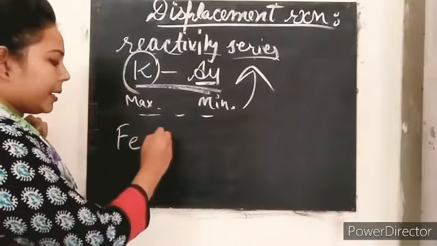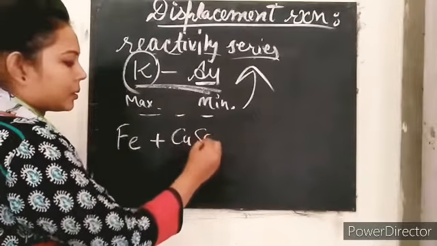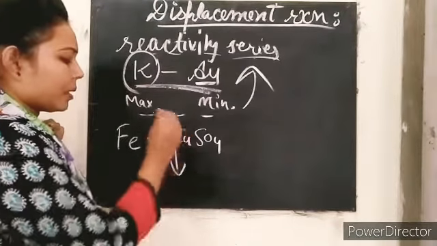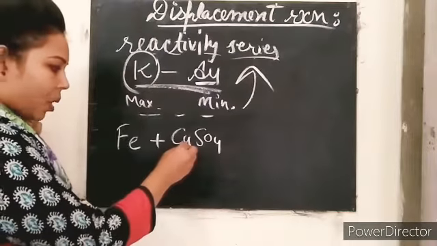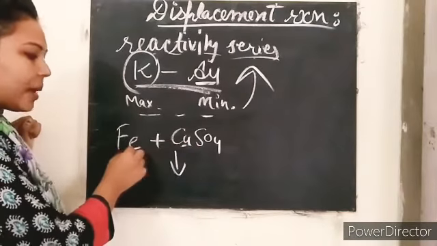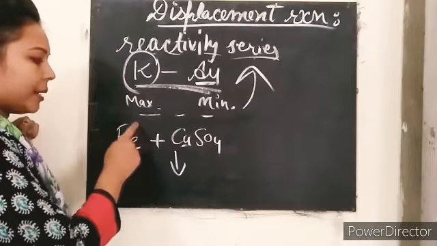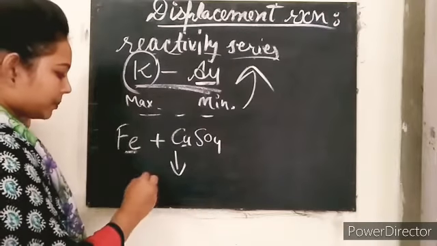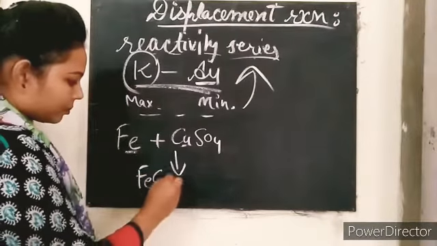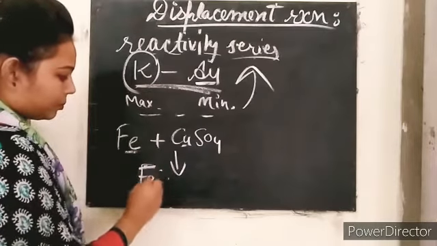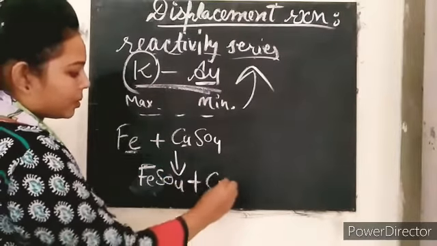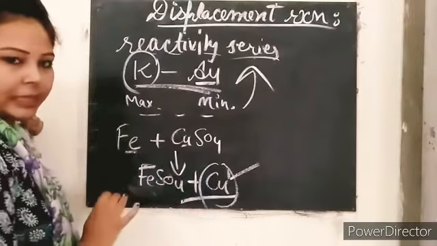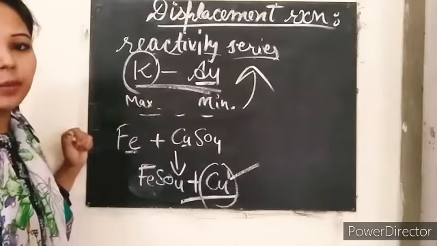Here iron is there, and here I am taking CuSO4, that means copper sulfate. So here is the reaction. This copper will be replaced by this, and this iron is more reactive than copper. Clear? So what would be your product? Plus copper. So this copper is out in this process. Clear? So this is called a displacement reaction.